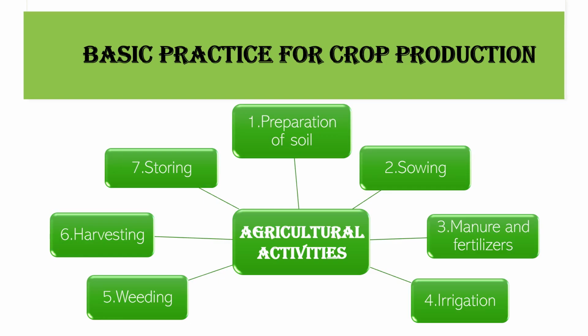Growing crops on a large scale involves several activities which farmers have to carry out over a period of time. These activities or tasks are very similar to those which you carry out when you grow ornamental plants in your house. These activities are known as agricultural practices. They include preparation of soil, sowing of seed, adding manures and fertilizers, irrigation, removing weeds, harvesting, and finally storing the food grain.